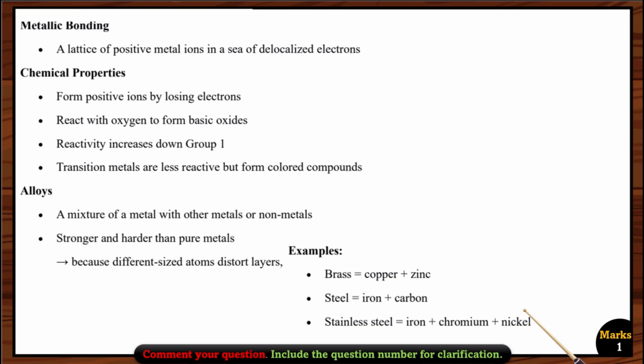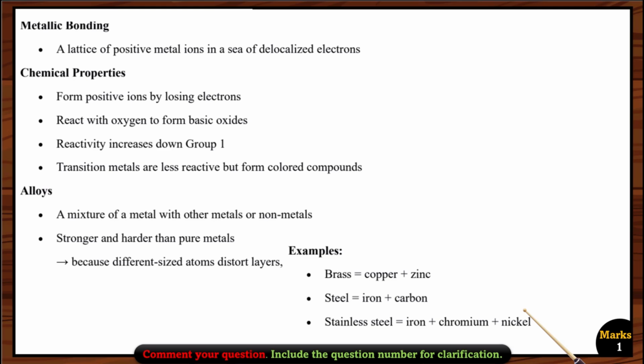Chemical properties. What are the common chemical properties of metals? First, they always form positive ions by losing electrons. Second, they react with oxygen to form basic oxides. Third, their reactivity increases down the group, if you check in the group 1 and group 2 metals. Fourth, transition metals are less reactive compared to group 1 and group 2 metals, but they always form colorful compounds.